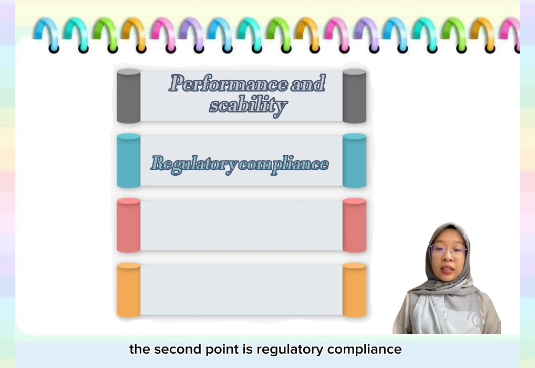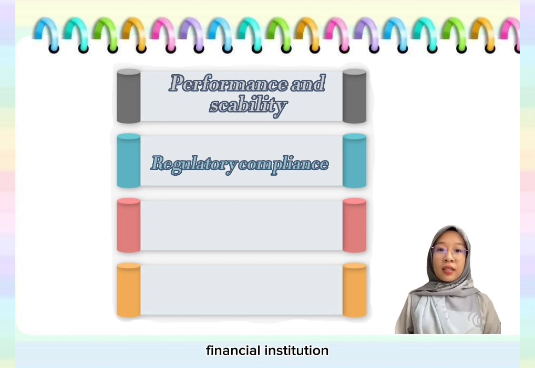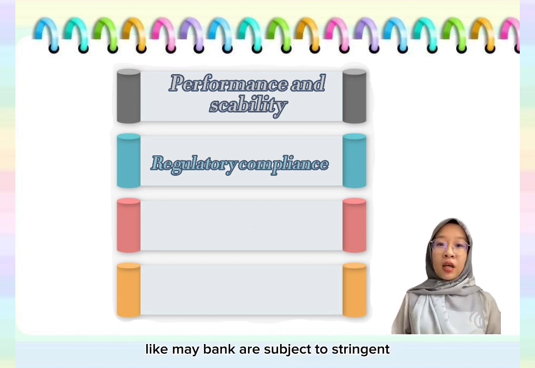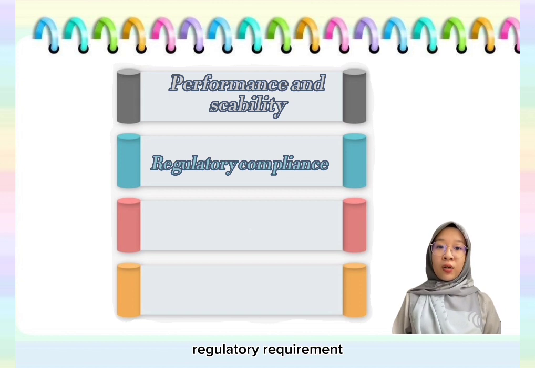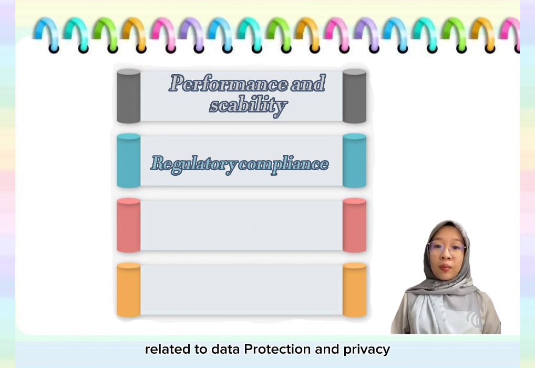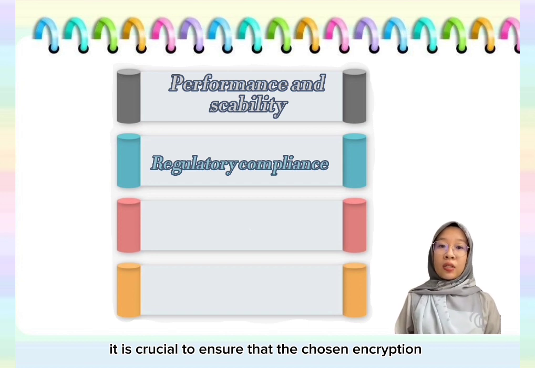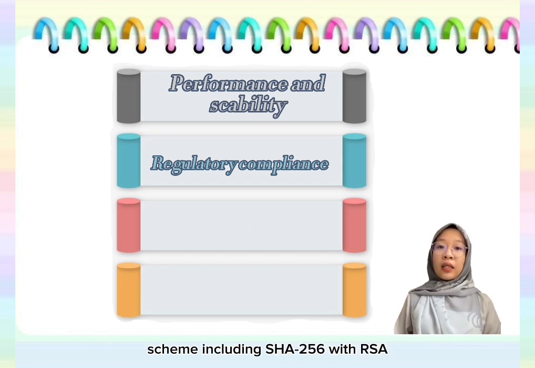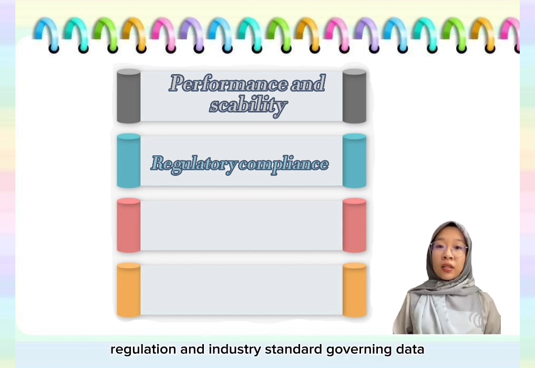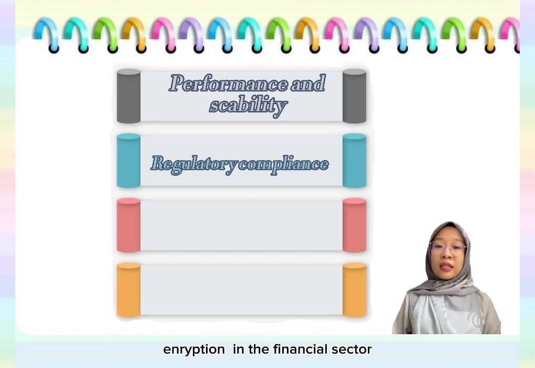The second point is regulatory compliance. Financial institutions like Maybank are subject to stringent regulatory requirements related to data protection and privacy. It is crucial to ensure that the chosen encryption scheme, including SHA-256 with RSA, aligns with the specific regulation and industry standard governing data encryption in the financial sector.